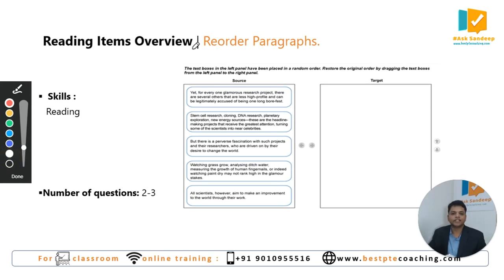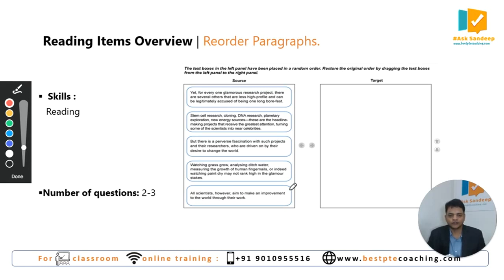The other question type in reading is reorder paragraphs. You can see 2 things on the screen. Number 1, source. Other one is target. In the source, there are some sentences. You can see this is sentence 1, sentence 2, sentence 3, sentence 4, sentence 5. The thing is, these sentences are not rightly aligned. These sentences are not in the right sequence.